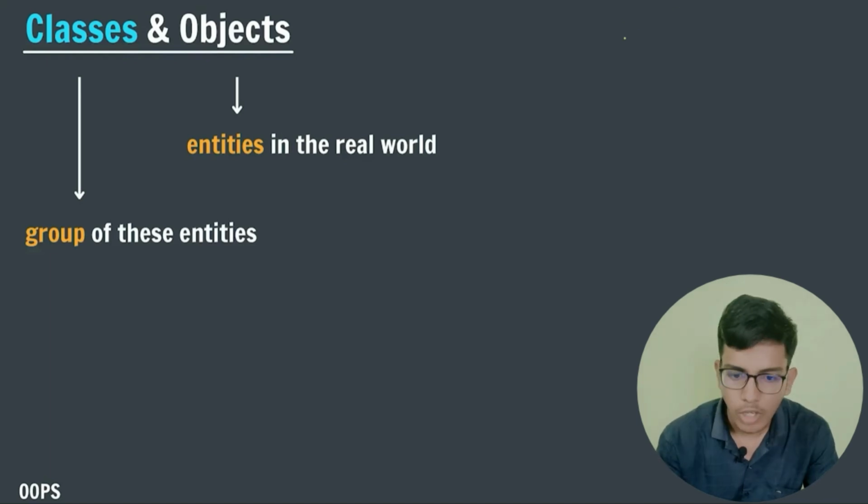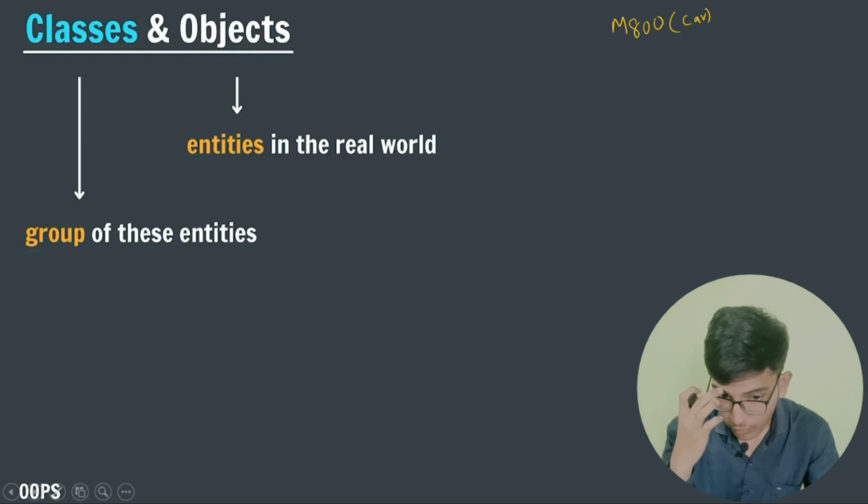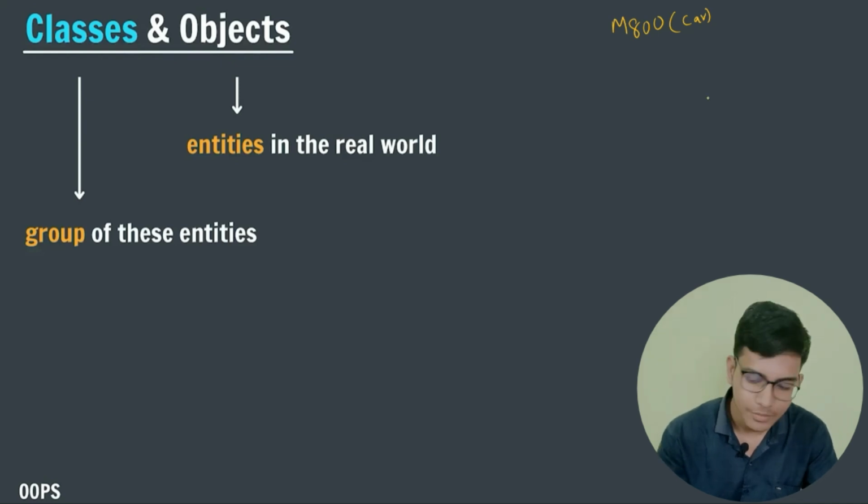Suppose I want to create a Maruti 800, that is a car. So suppose I have found a way that by just writing code I can build my Maruti 800 car.